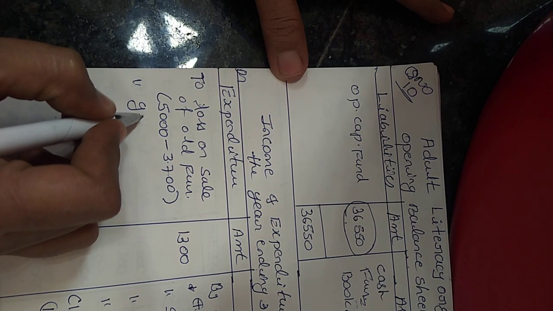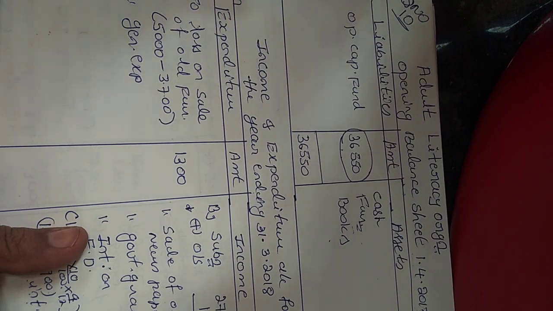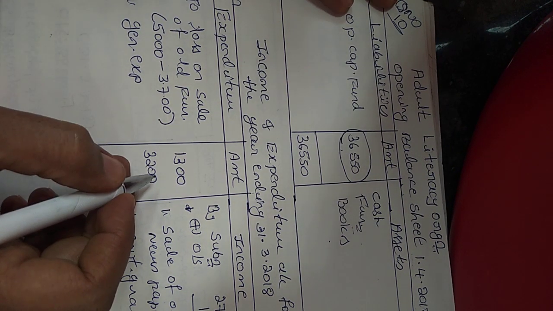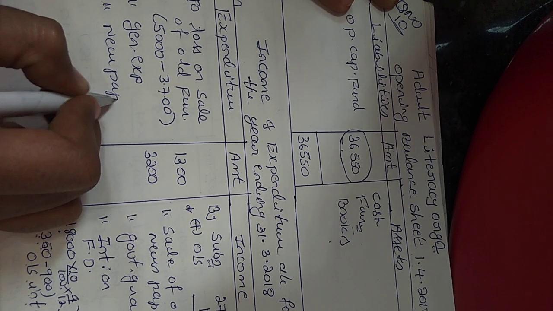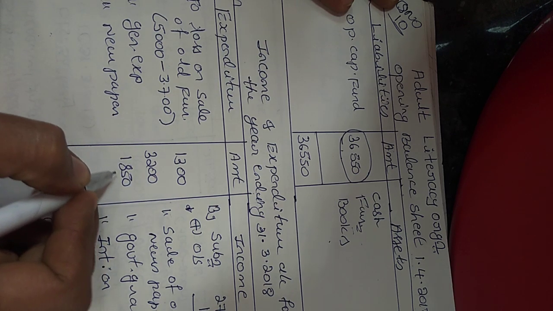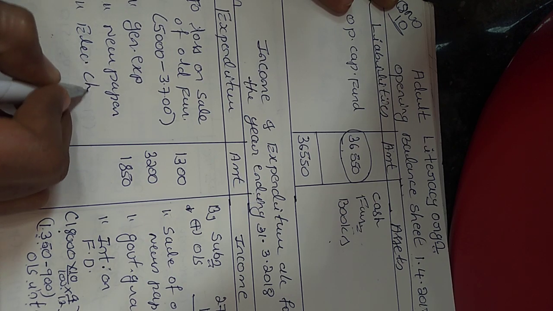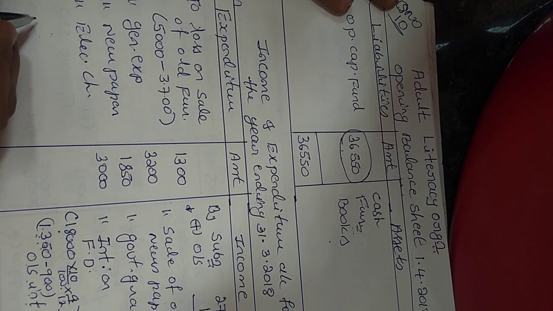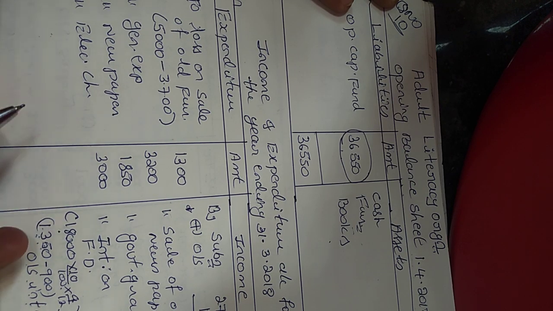Then come to the payment side, that is our expenditure. First one is general expenses. Yes, general expenses are regular in nature, 3,200. Second one is charges of newspaper, that is 1,850. Whereas electricity charges rupees 3,000, no change. Then FD will come under the asset side, balance sheet asset side.